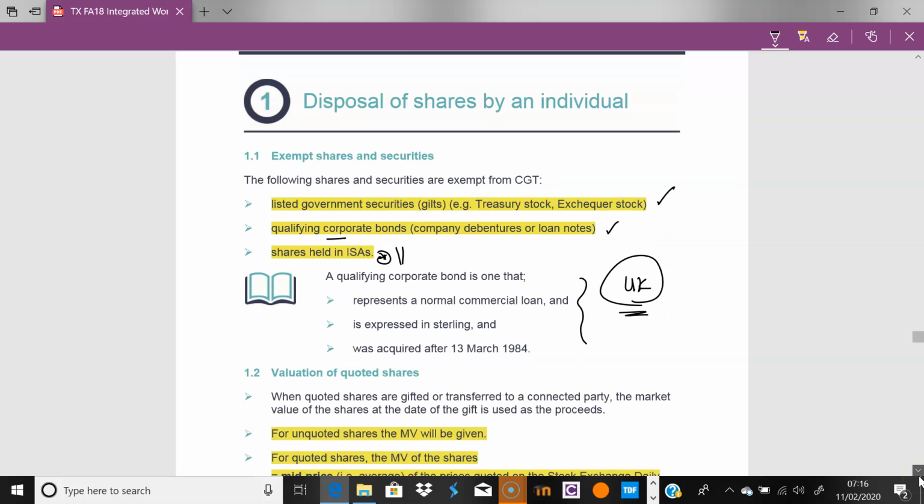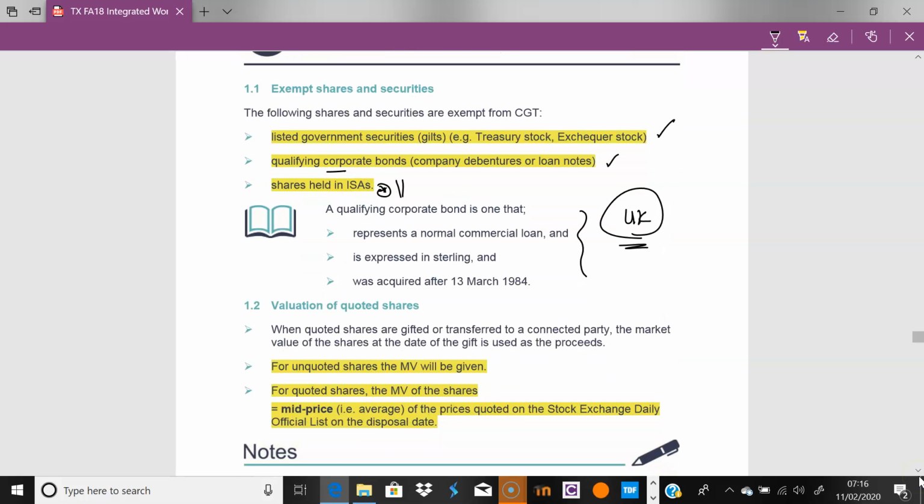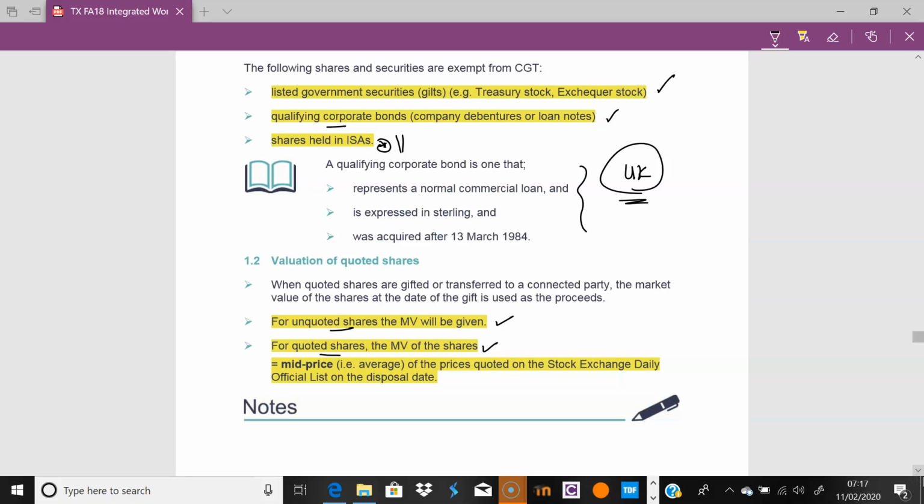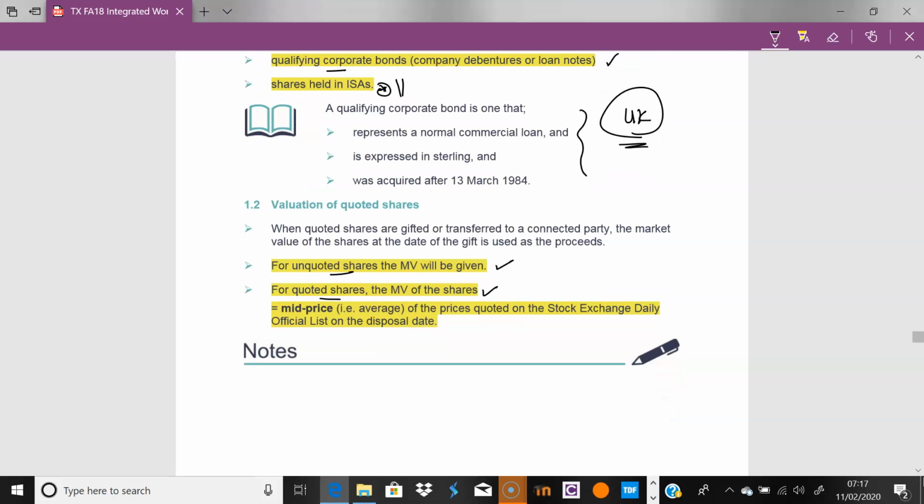Now, in terms of valuation, let's jump right in. Here we can have small businesses and private companies, where we're dealing with their shares as well. It's important to be clear that if you have unquoted shares, you'll always be given the market value of the shares. So we're not just dealing with shares that are on the stock market. If we are dealing with quoted shares, we're also interested in the market value. Every day, the market will list a buying price and a selling price, and what we want is the mid price, the average price.